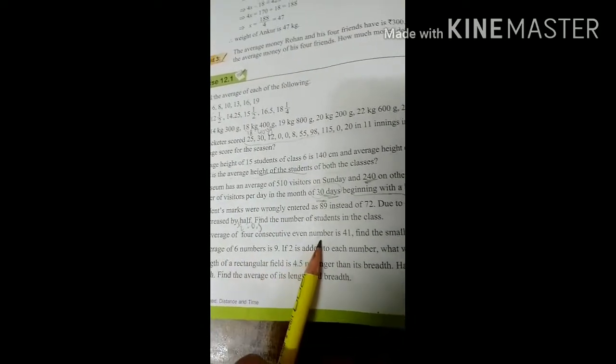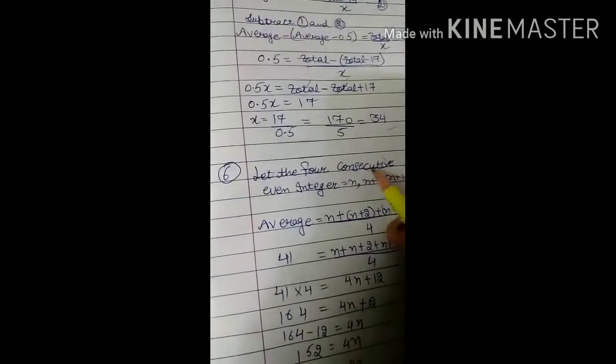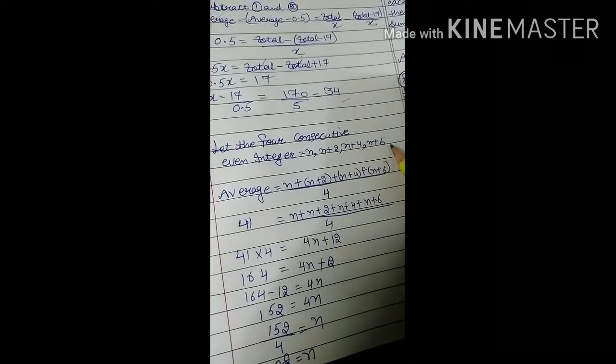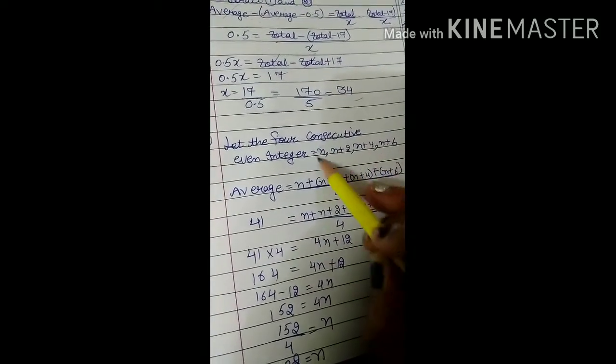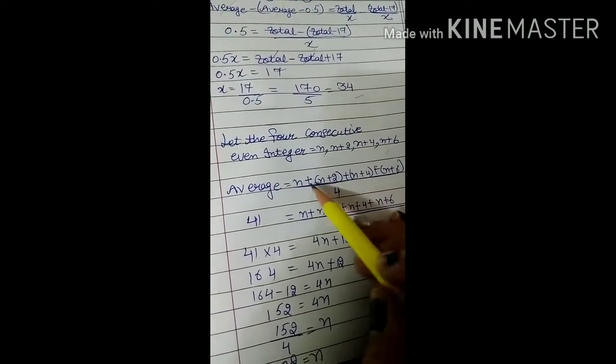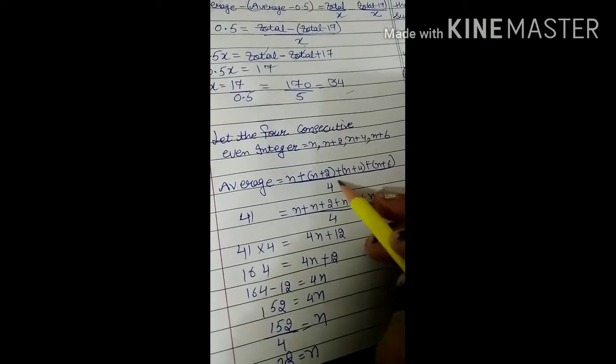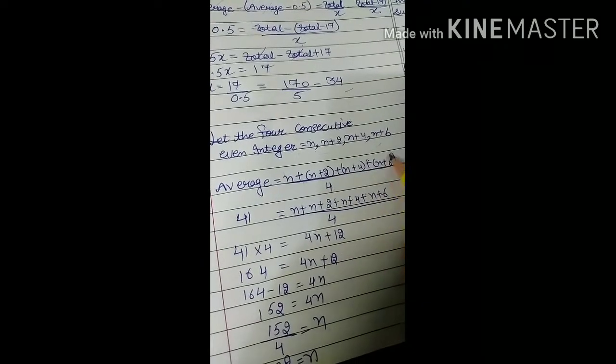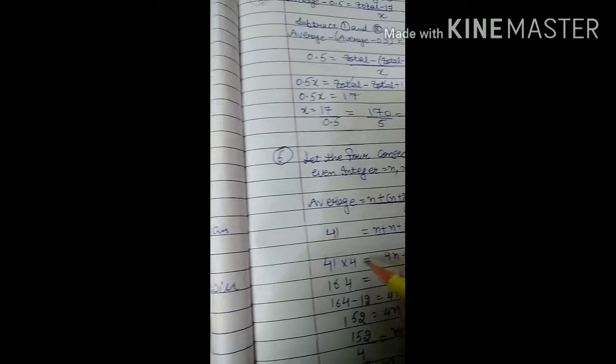In the next question they are saying, if the average of 4 consecutive even integers is 41, find the smallest even number. So here we can assume the 4 consecutive even integers are n, n plus 2, n plus 4, and n plus 6. These are your 4 consecutive even integers, and average you know very well: sum of all the integers over the number of the integers. Sum of all the integers is n plus n plus 2 plus n plus 4 plus n plus 6. Average they have already given to you, 41.